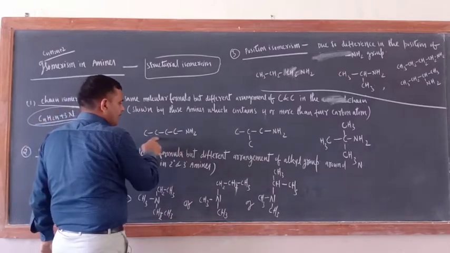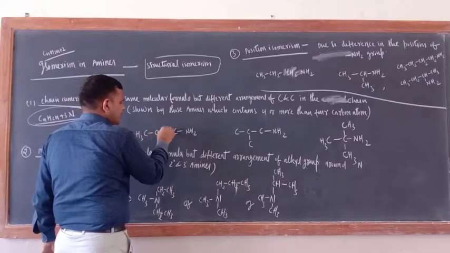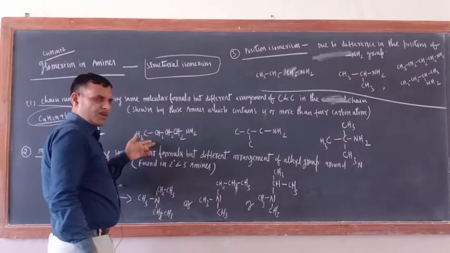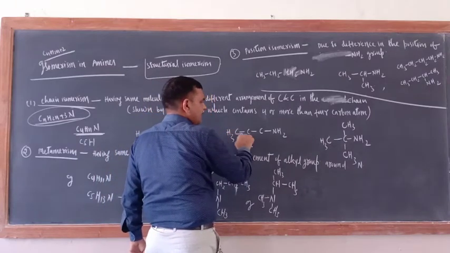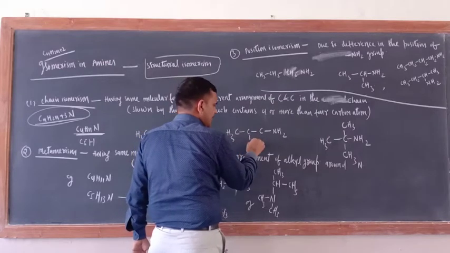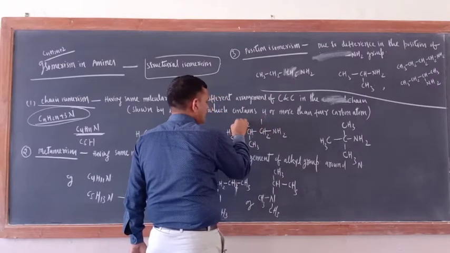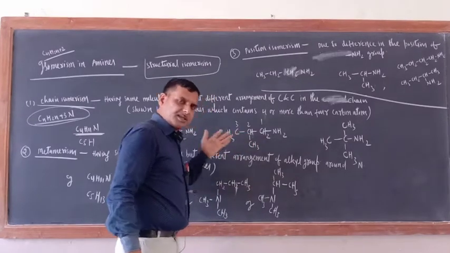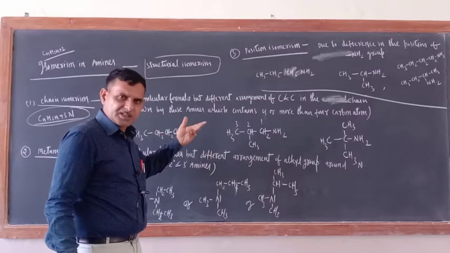All the 4 carbon atoms are present in the straight chain, fulfilling the remaining valency: CH3, CH2, CH2, CH2. What is the name of this one? Butane-1-amine. Now here, 3 carbons are arranged in the straight chain, but the 4th one is present as a side chain. So CH3, here CH2 and here CH. So 1, 2, 3. 2-methylpropane-1-amine. The molecular formula is same, only the arrangement of carbon atoms is different. So that is only chain isomerism.